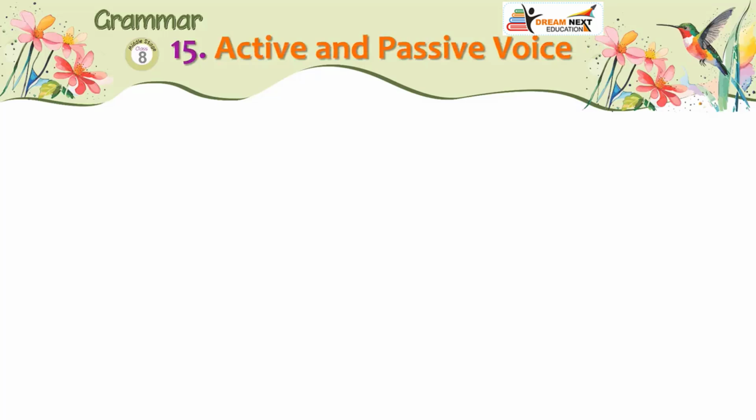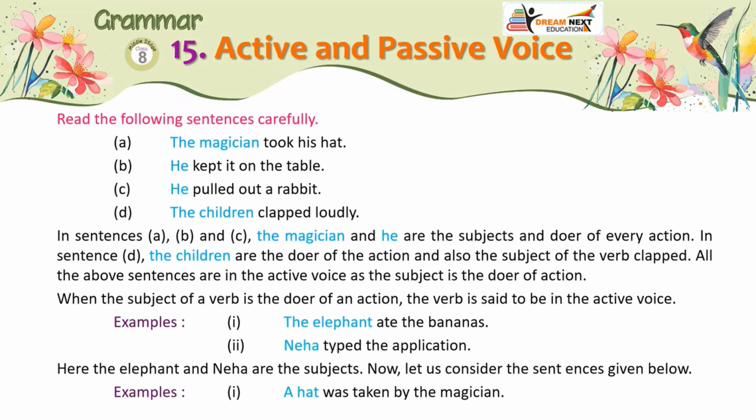Lesson 15. Active and passive voice. Read the following sentences carefully. A. The magician took his hat. B. He kept it on the table. C. He pulled out a rabbit. D. The children clapped loudly.